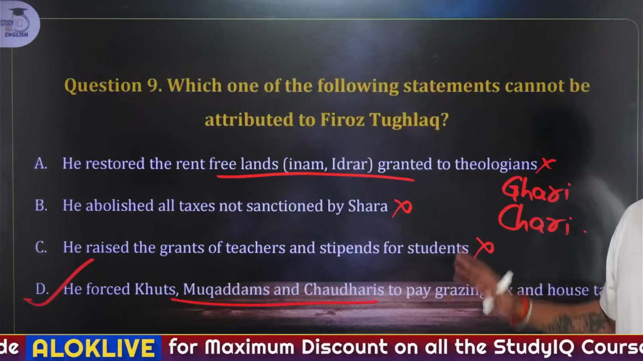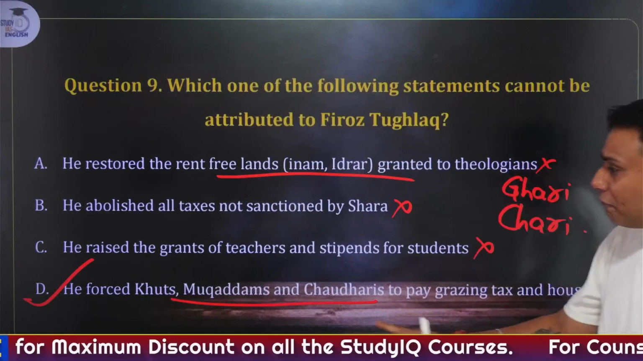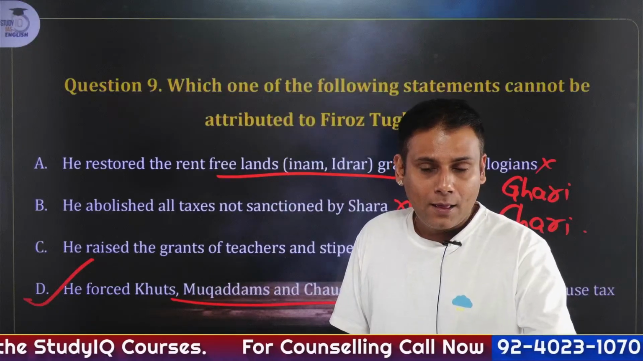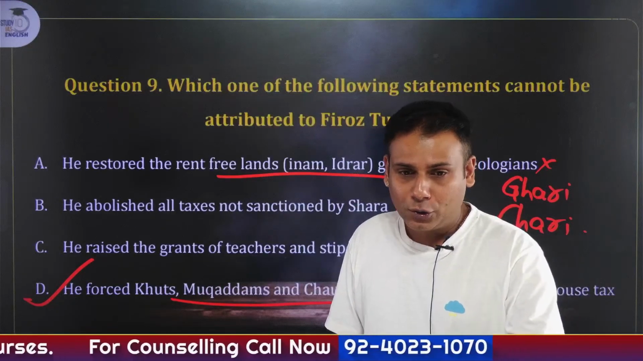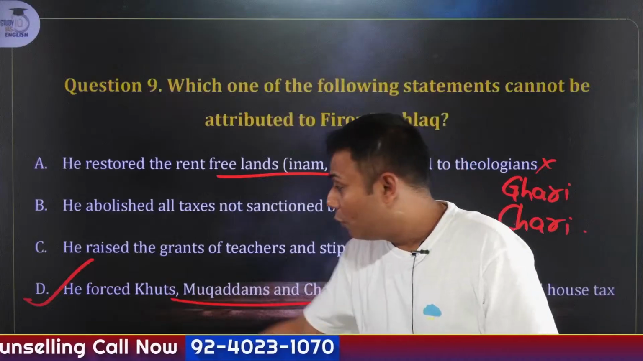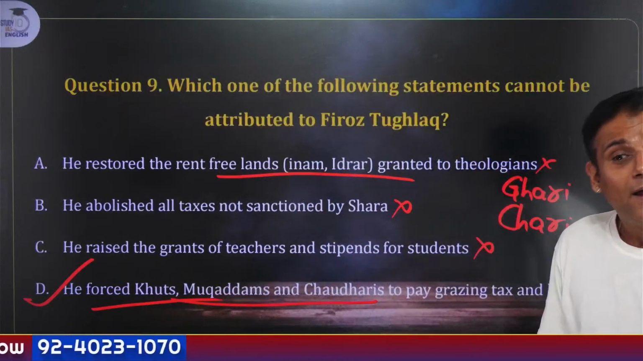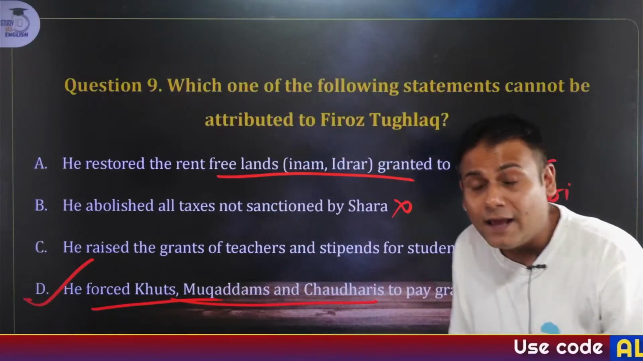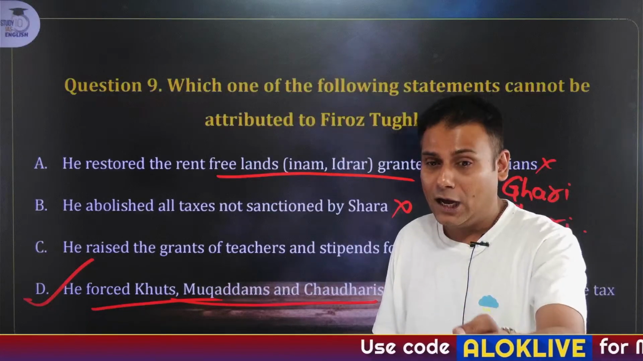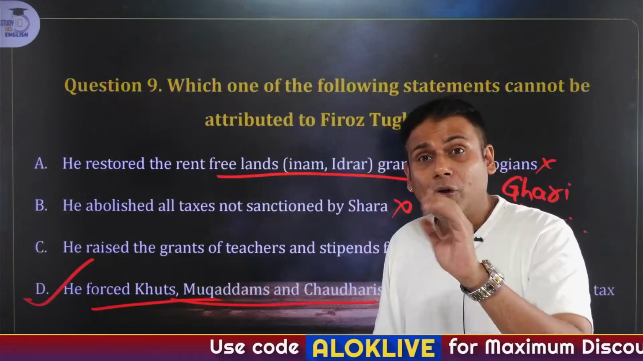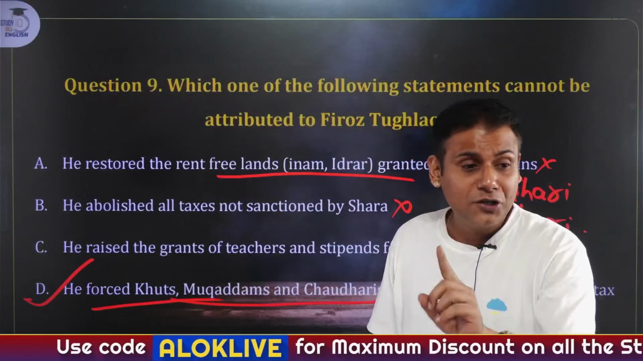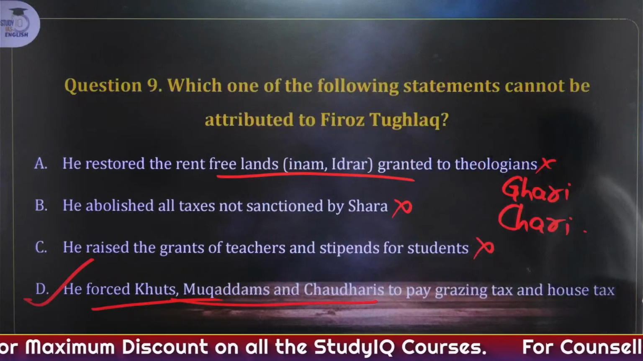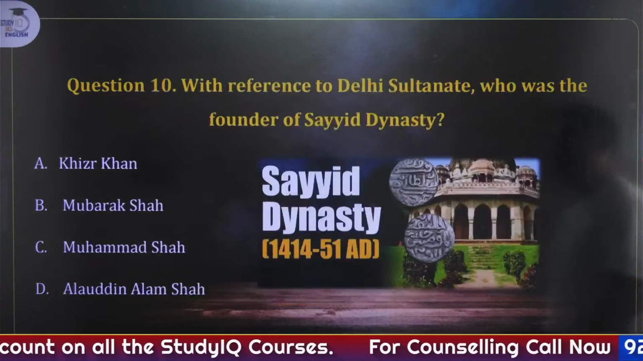Which cannot be attributed? So he did not force them to pay the taxes. Correct, Nikita? Which cannot be attributed to Firoz Shah Tughlaq? Here the statement is that he forced the Khut and Muqaddam. He did not force them to pay any kind of taxes. In fact, he supported them. He also cultivated 1200 gardens around the region of Delhi. We have studied about this. Okay, moving on to the next one.